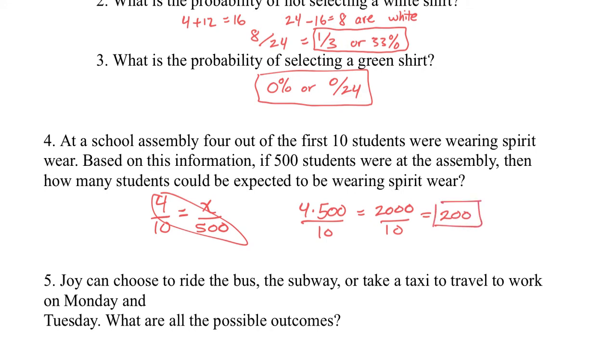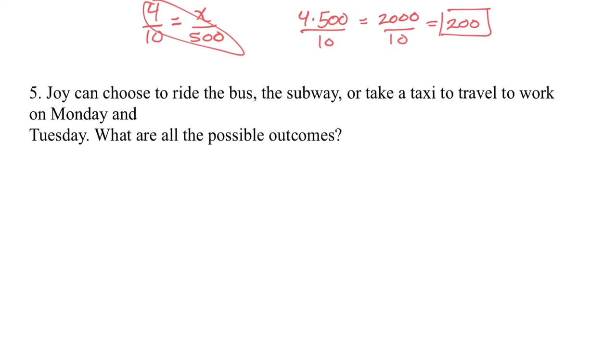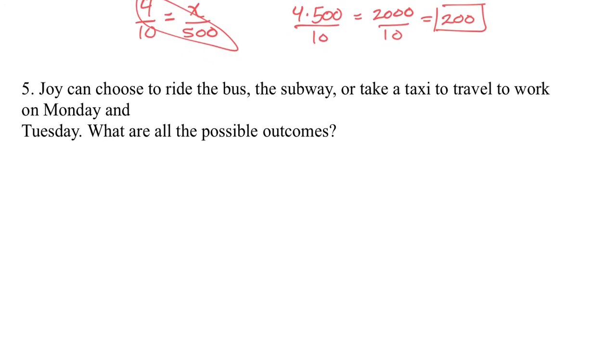Done. That's great. And then we have Joy can choose to ride the bus, subway, or take a taxi. What are the possible outcomes? Monday and Tuesday. Let's see. She can choose the bus, the subway, or the taxi. So this would be Monday, and then Tuesday, she could take the bus, or she could choose the subway or the taxi.